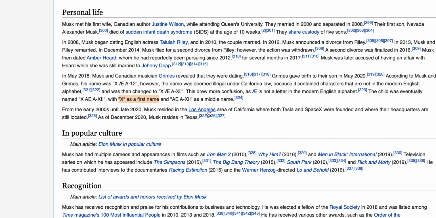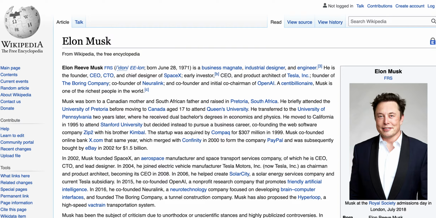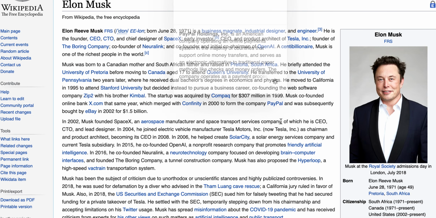And of course, he resides in Los Angeles, which plays a huge part of all of this. Tesla and SpaceX. And Texas, one of the states in which he's moving all of his operations to. And that's interesting because Texas is one of the few states with an X, if not maybe the only state with an X in it.